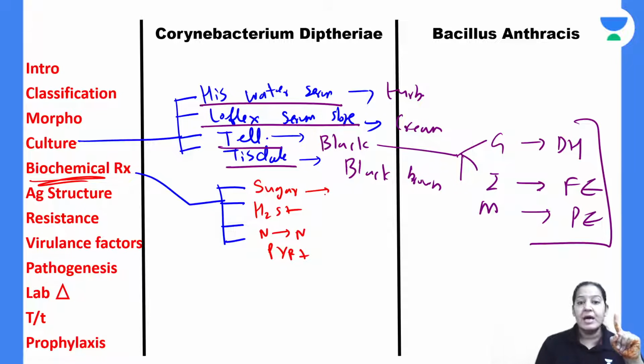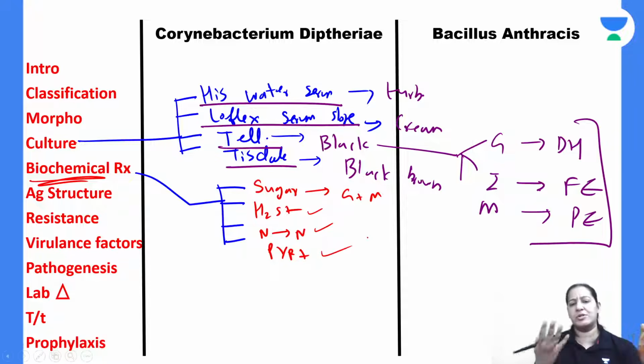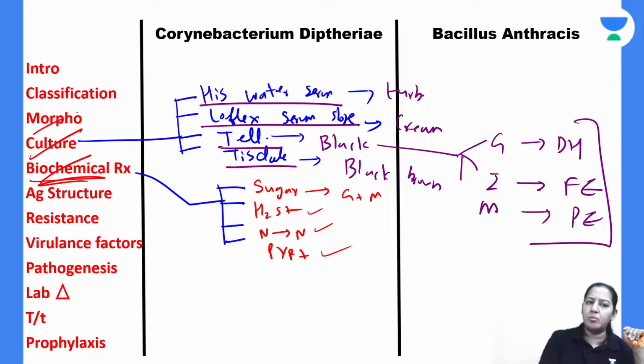In the sugars, they ferment only glucose and maltose, no other sugar. H2S positive, nitrate to nitrite, and PYR positive, that you have to learn. We are done with culture, biochemical properties, morphology, classification, and introduction. Antigenic structure is not important, virulence resistance is not important.